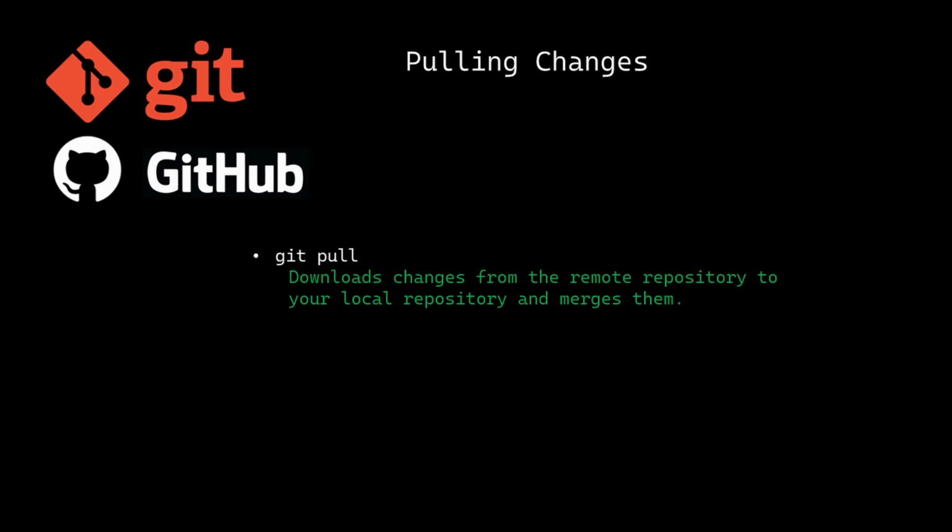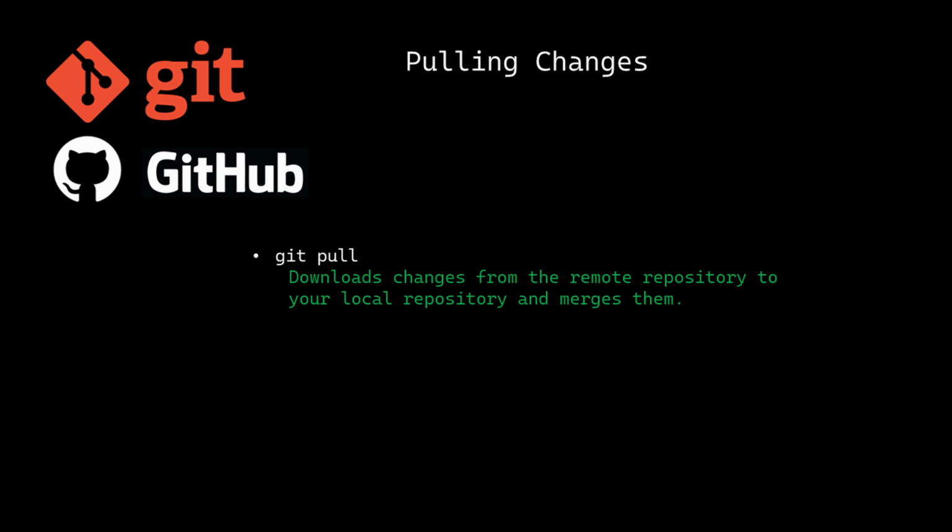How to pull changes? Pulling changes can be very important because if you are collaborating with other people and somebody has made a change, you need to download it. You should pull the changes because they will not automatically be added to your local folder. Download changes with git pull.